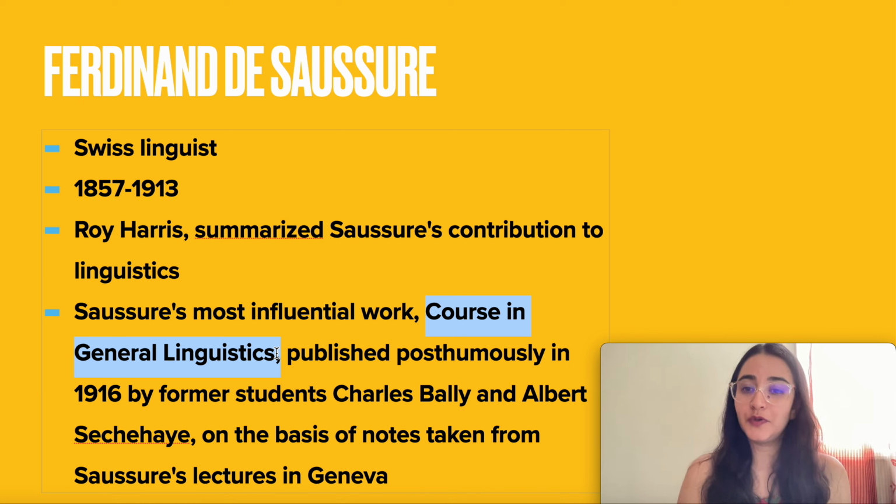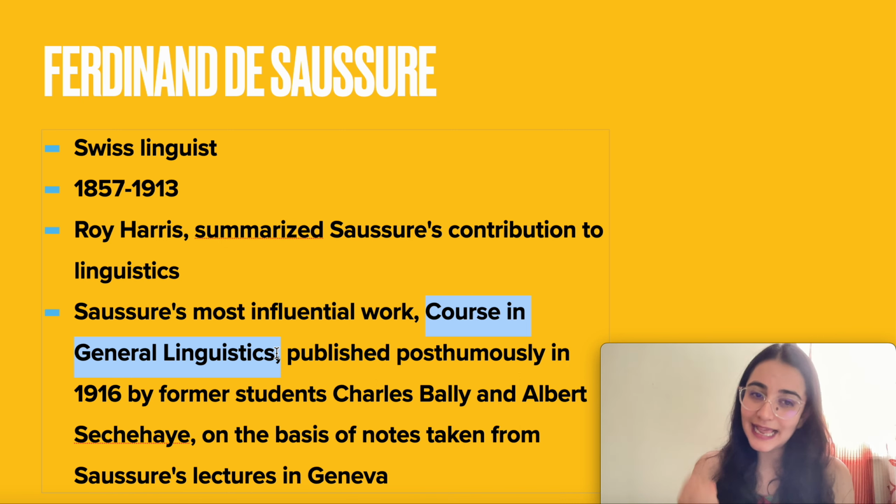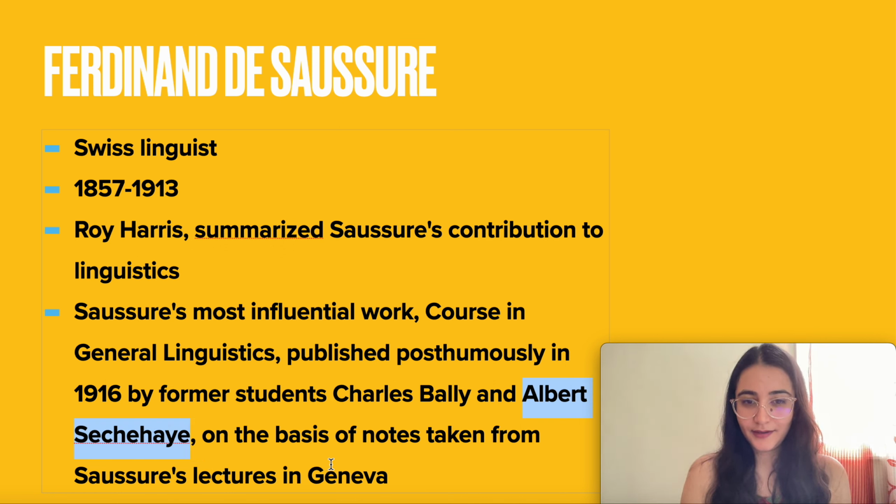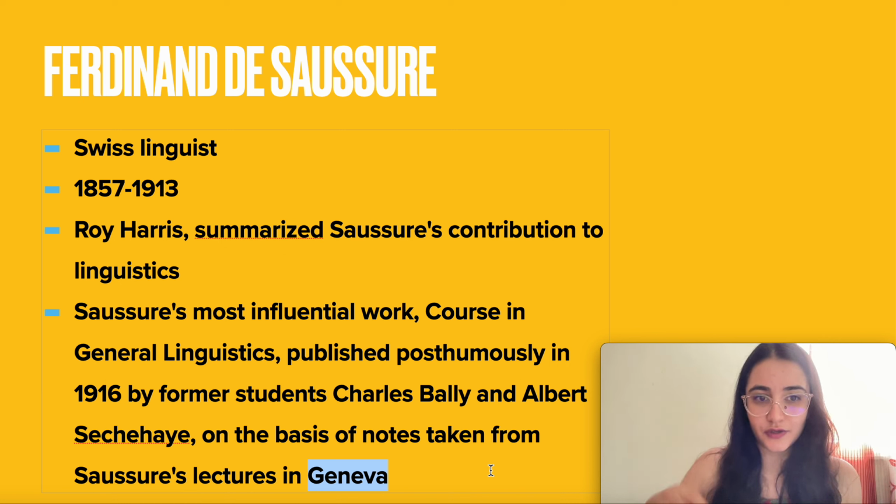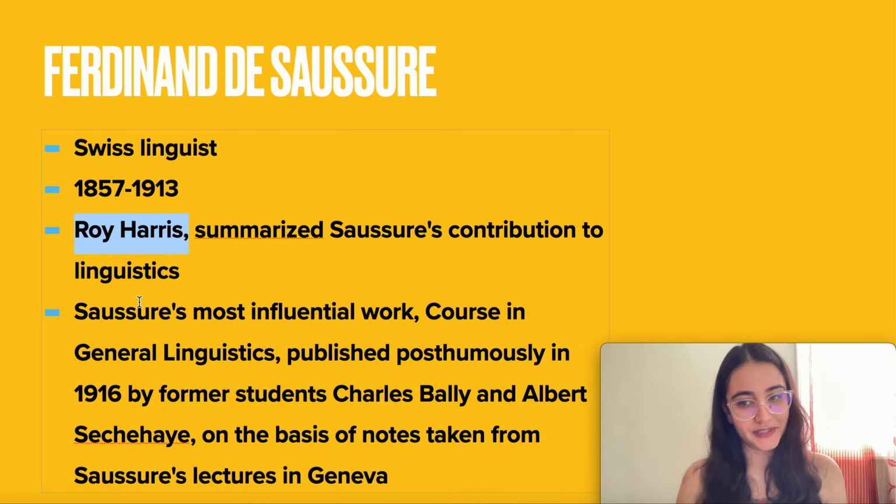इनके कुछ scholars, इनके कुछ students थे जिन्होंने notes बनाए. And Course in General Linguistics is actually that combination of the notes by the students. So the students were Charles Bally and Albert Sechehaye, on the basis of notes taken from Saussure's lectures in Geneva. Geneva में he gave the lectures. Roy Harris is one of the translators of Saussure's work. Roy Harris summarized Saussure's contribution to linguistics.